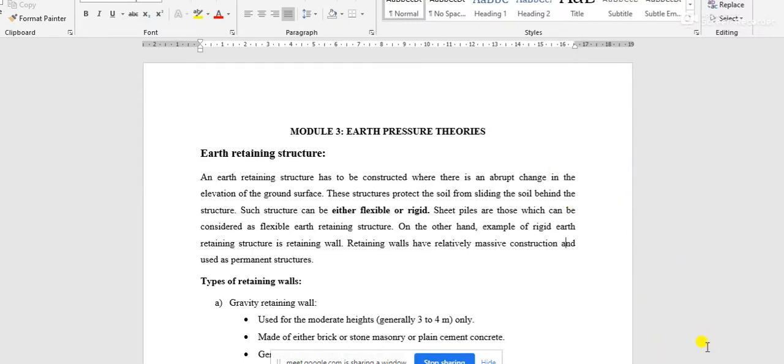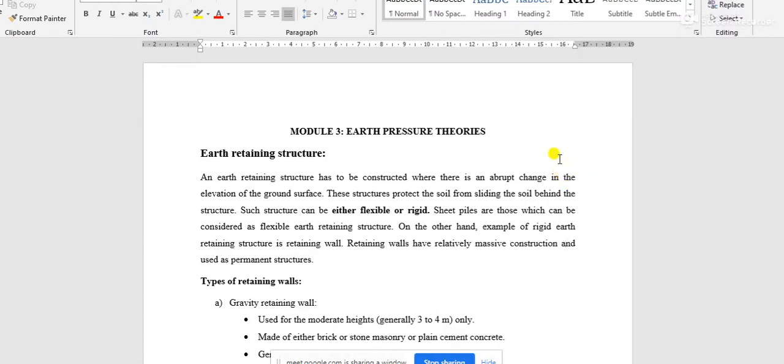But the length of the metal sheet is very large compared to the other two dimensions. These metal sheets are installed in the soil so that we can cut the soil in front of them, while the soil at the back side of the metal sheet remains at its original position.